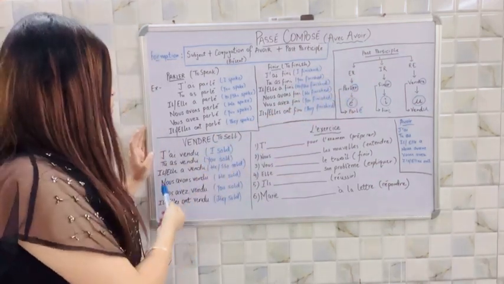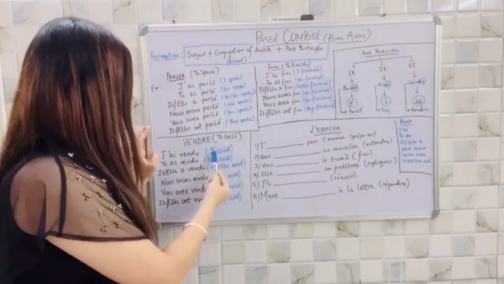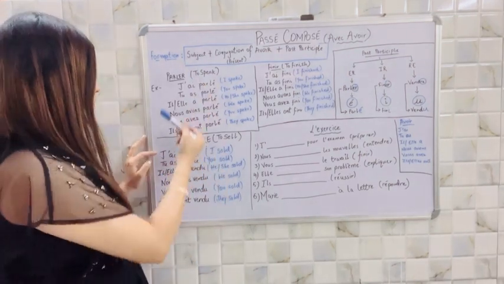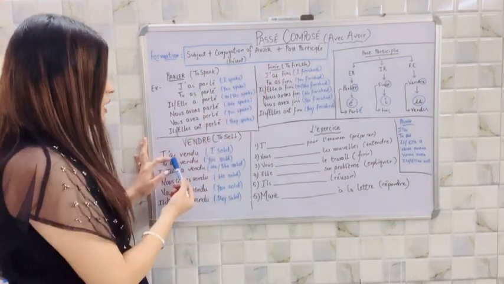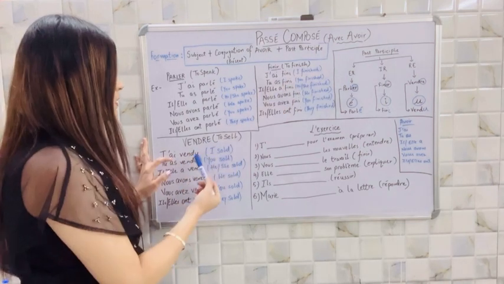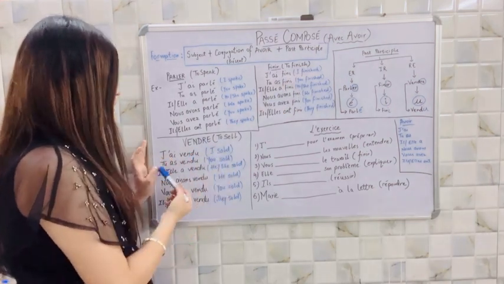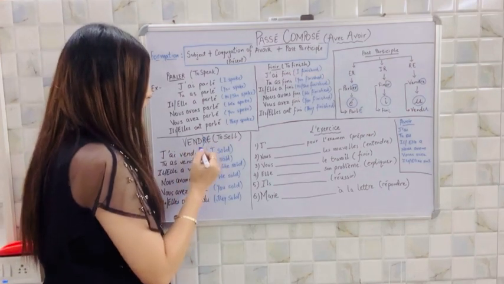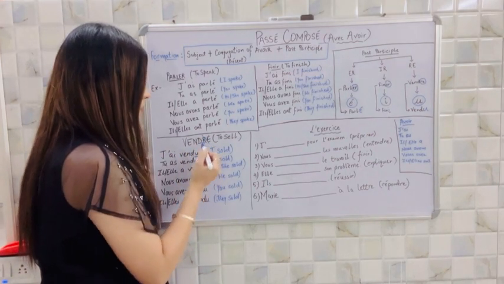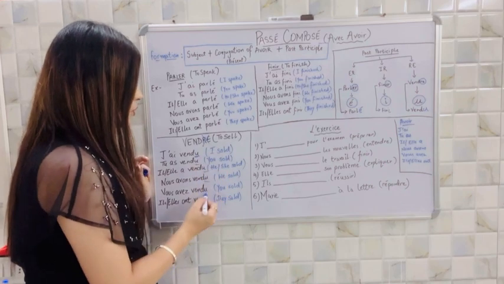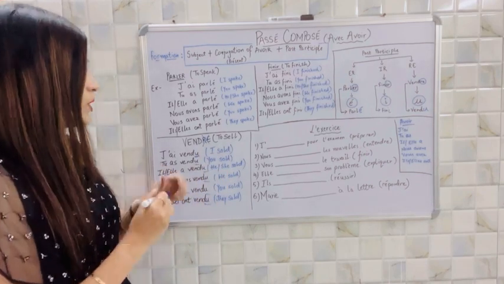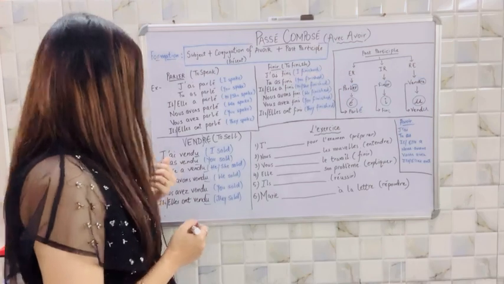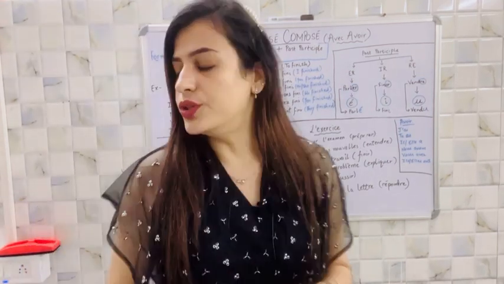Vendre, to sell, j'ai vendu, I sold. Same, the subject, the auxiliary verb avoir and the past participle vendu here. It is an RE ending verb, so similarly we just remove RE and put U over here. Everywhere just remove RE and put U to make the past participle of an RE ending verb. So, j'ai vendu, I sold.